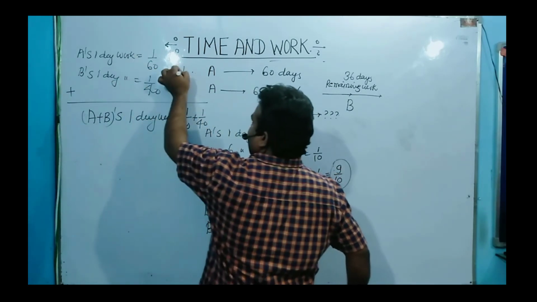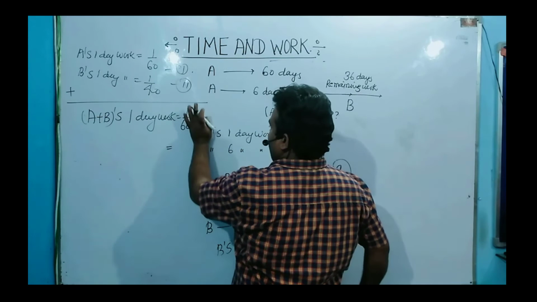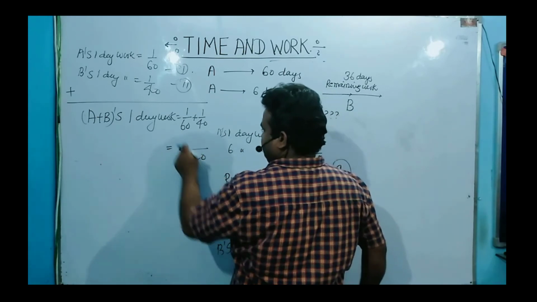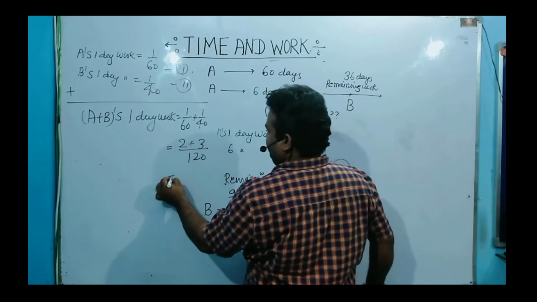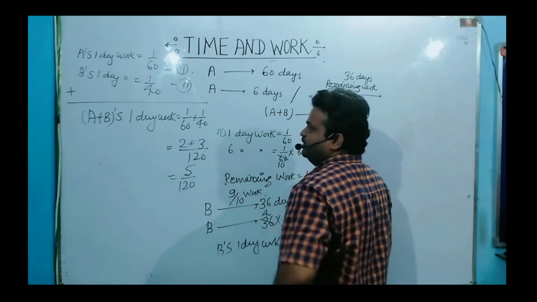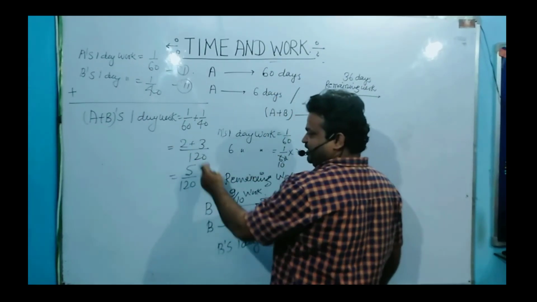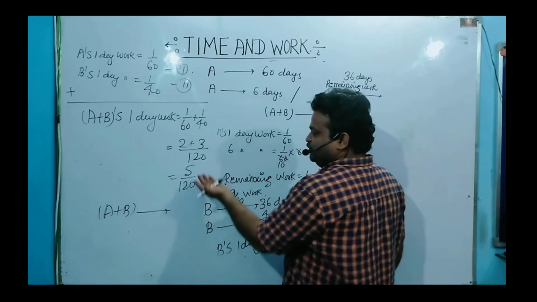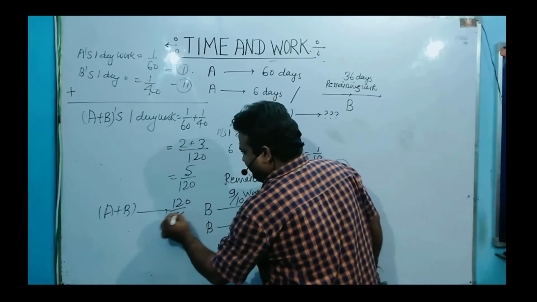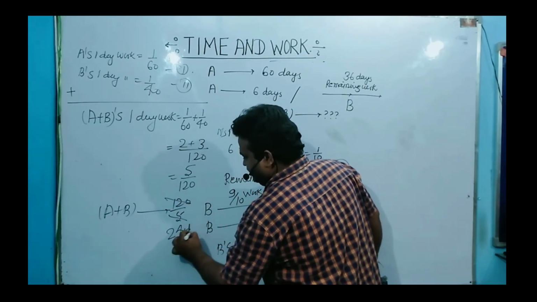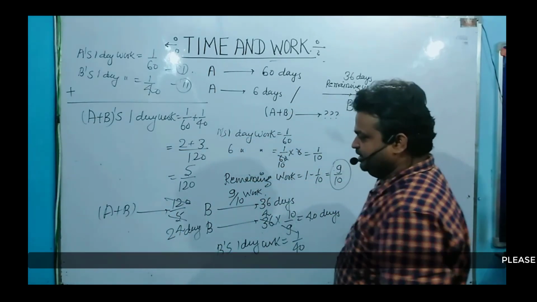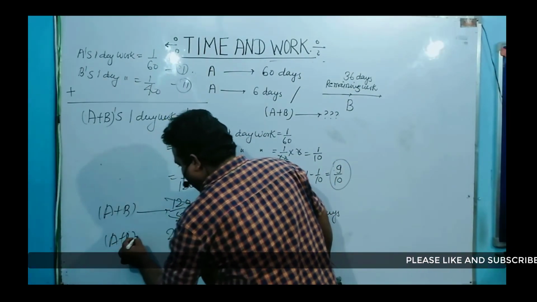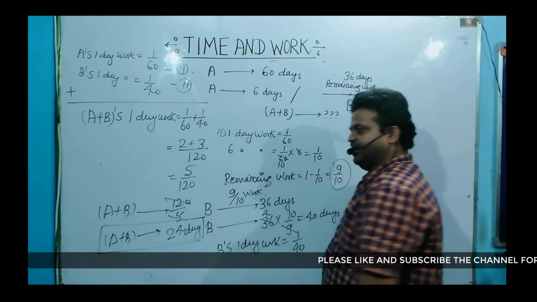I am adding both, equation number 1 and equation number 2. You will get this. Now the LCM of this value is 120. 6 2s are 12, 4 3s are 12. So you will get 5 by 120. So A plus B's one day work is 5 by 120. So how much time do A plus B together take to complete the entire job? Just reverse the value. So this is 120 by 5. 5 4s are 20, 5 4s are 20. So A plus B can do the entire work in 24 days.